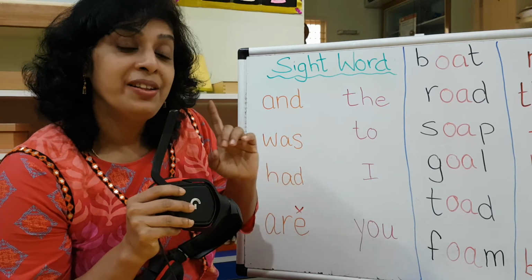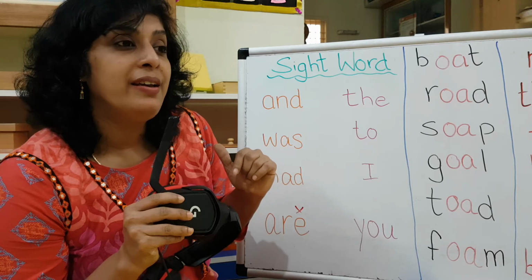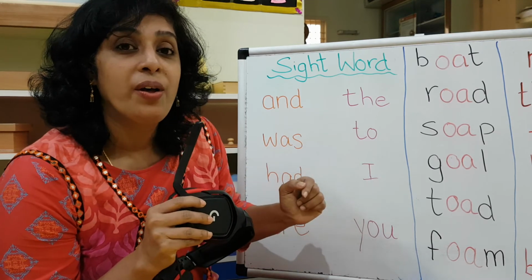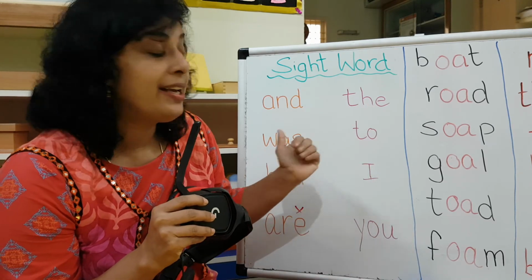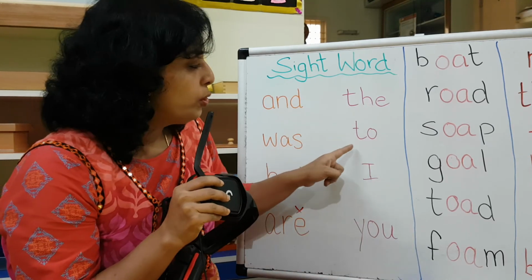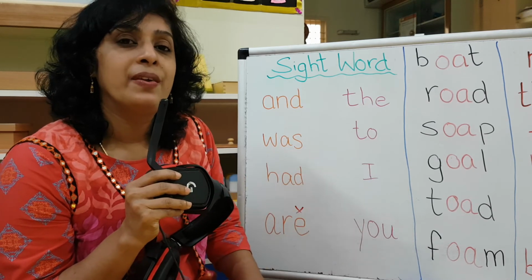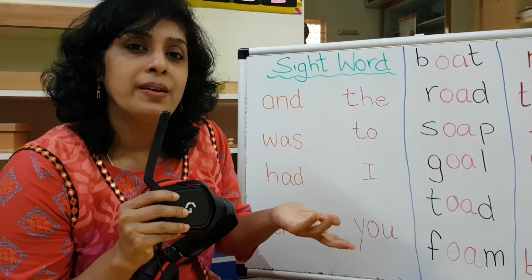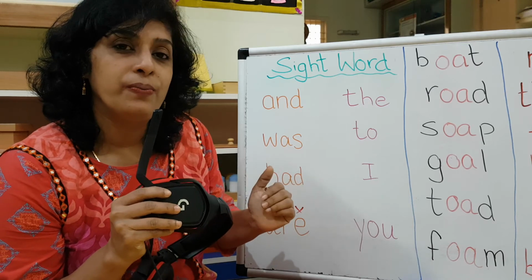I remember Tishan did a very beautiful reading of one paper, and it was about our field trip, and he read this as ta because he knows it that way. Now if you are going to learn it like sight words, he will read it as to. Give it to me. We are going to a field trip, to a farm. We are going to a farm. To.